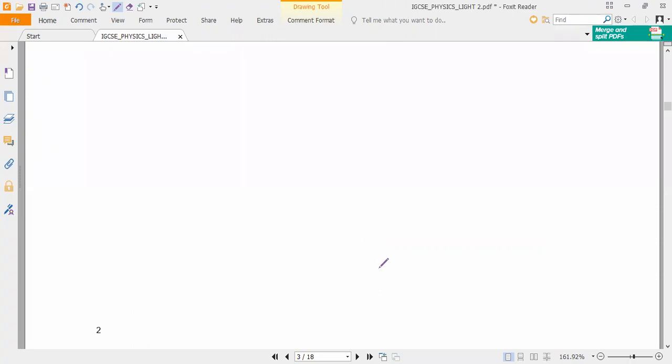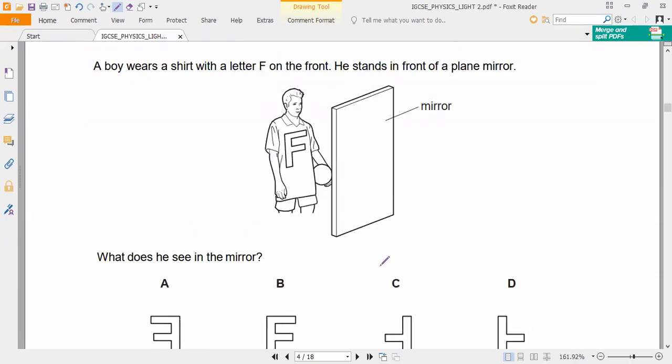So third question you can see. This is a very simple question. You can answer easily. A boy wears a shirt with a letter F on the front. He stands in front of a plane mirror. So what does he see in the mirror? Please all of you try to remember and answer.